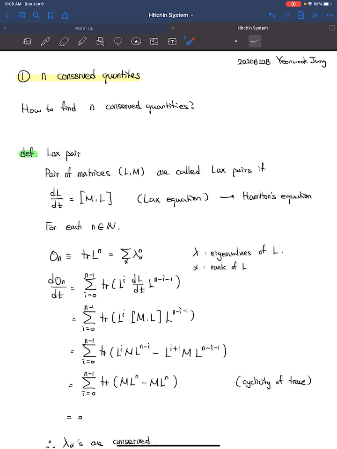By the product rule, we have the sum of traces, where by the definition of the Lax equation we substitute the commutator of M and L. Expanding this commutator and using the cyclicity of trace, we find that this corresponds to 0. This means that the eigenvalues of L of the Lax pair are conserved quantities.